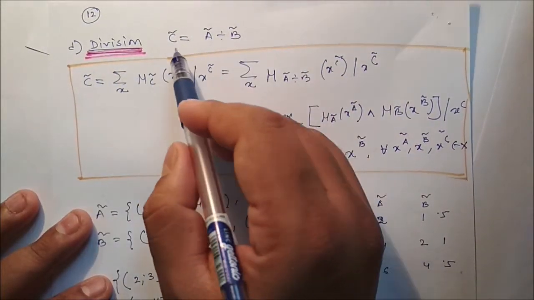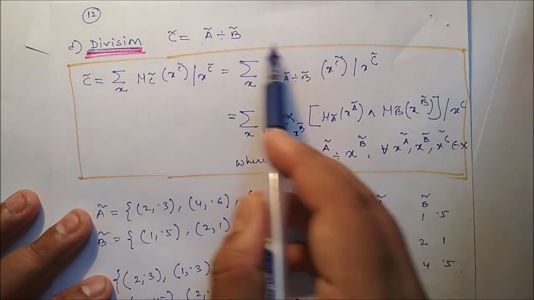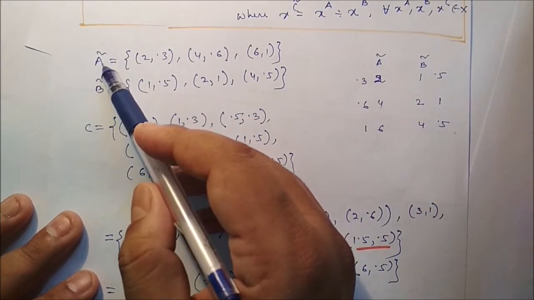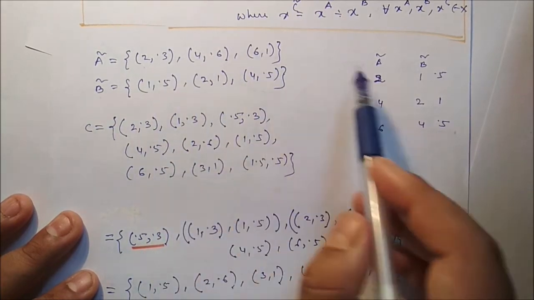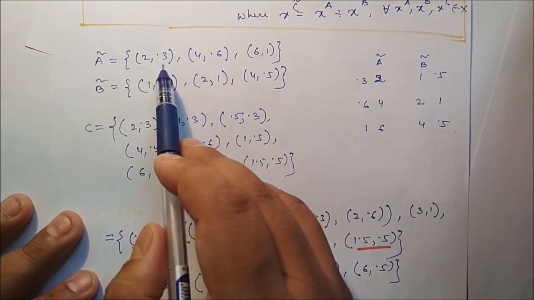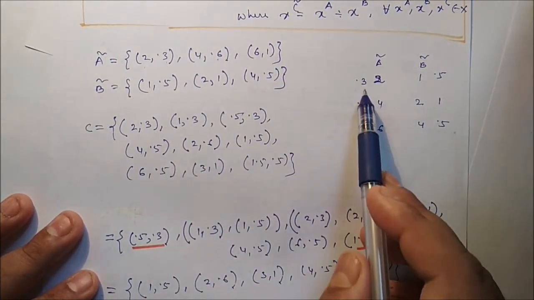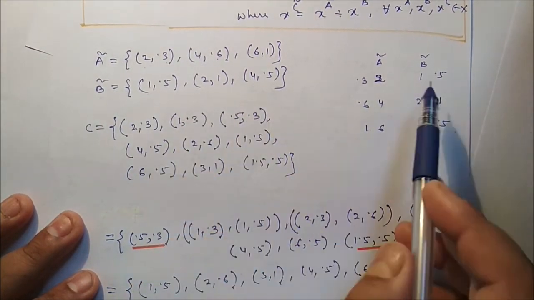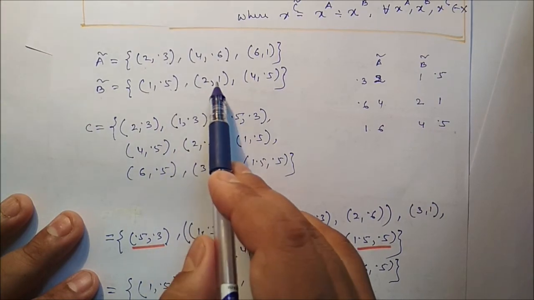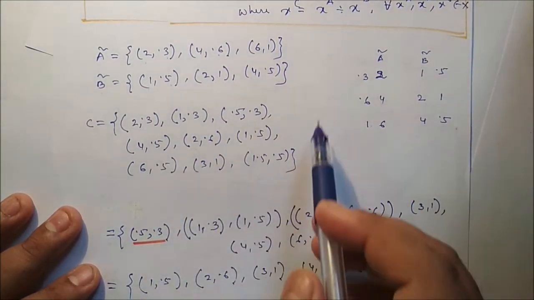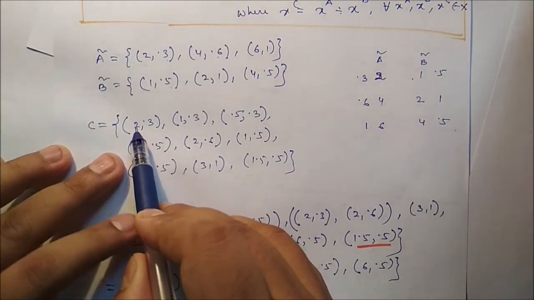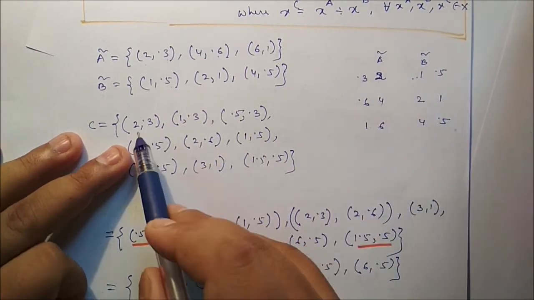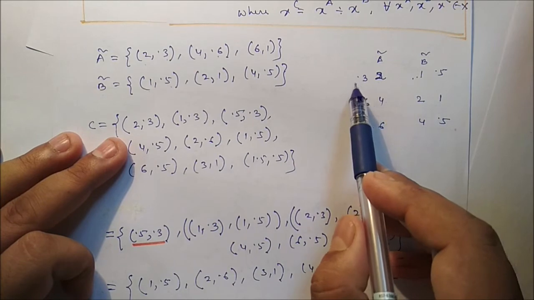Finally, division is there. C is equal to A divided by B. So we have to apply this particular formula. Now two fuzzy sets are there, A and B. The elements of A are 2, 4, 6, and the membership values are 0.3, 0.6, 1. Here the B set elements are 1, 2, 4, membership values are 0.5, 1, 0.5. So we have to apply the division. 2 divided by 1, it is 2, membership 0.3 and 0.5.